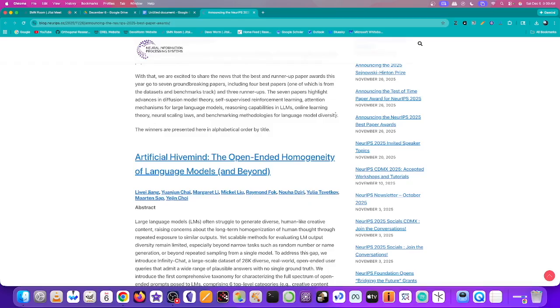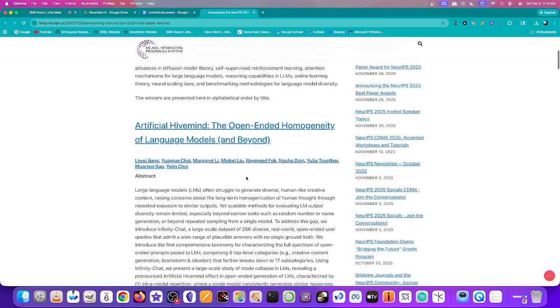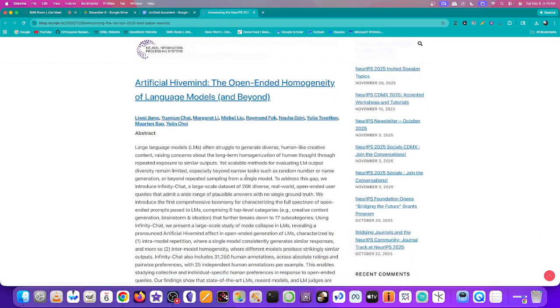So here are the winners. So the first one is Artificial Hive Mind: the Open-Ended Homogeneity of Language Models and Beyond. And this is where we're talking about how all of the outputs of the current frontier models are converging. So the abstract reads, large language models often struggle to generate diverse, human-like creative content, raising concerns about the long-term homogenization of human thought through repeated exposure to similar outputs.